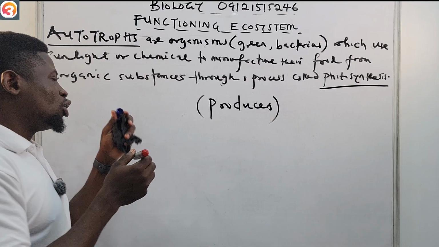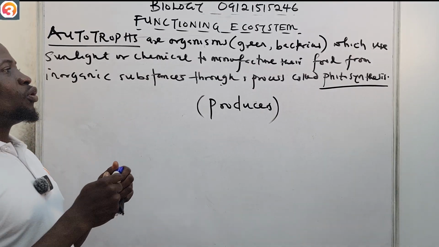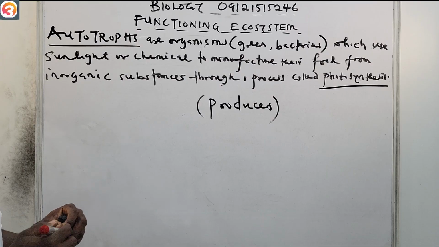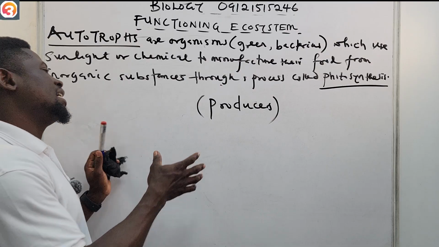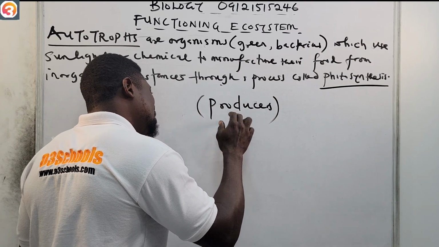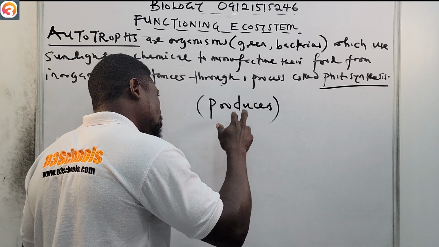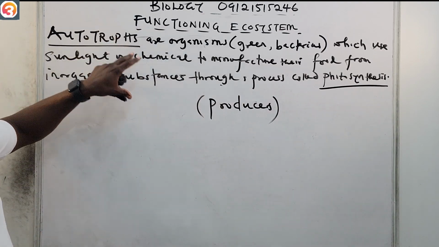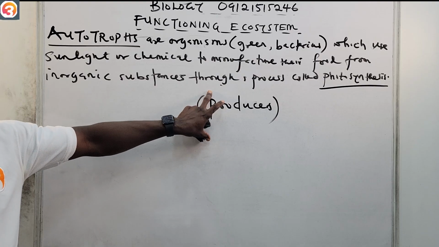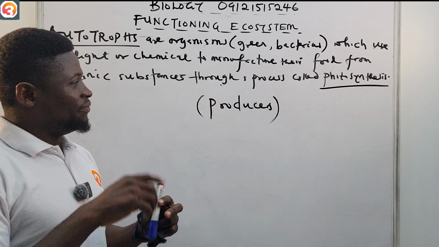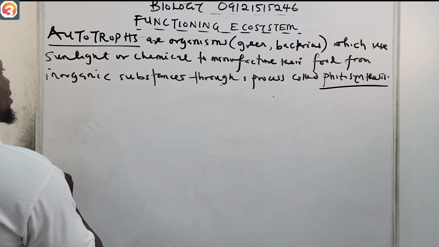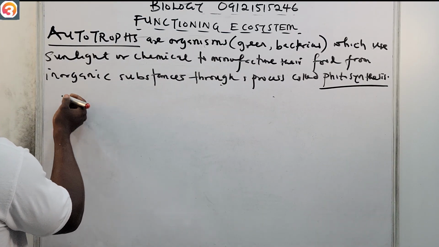Since autotrophs have the ability to convert the energy of sunlight to a chemical compound to produce food, it therefore means that they can manufacture their own food, and therefore they are called producers. So take note of that. Autotrophs are also known as producers. And very importantly, take note that a producer is a green plant or autotroph.